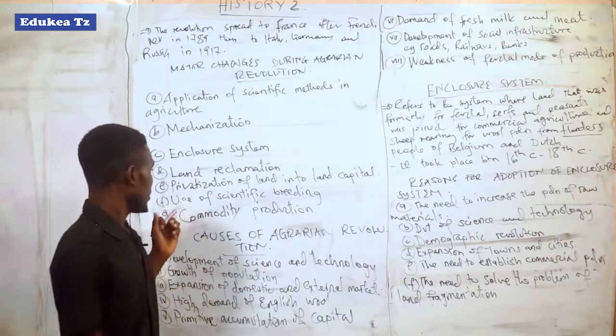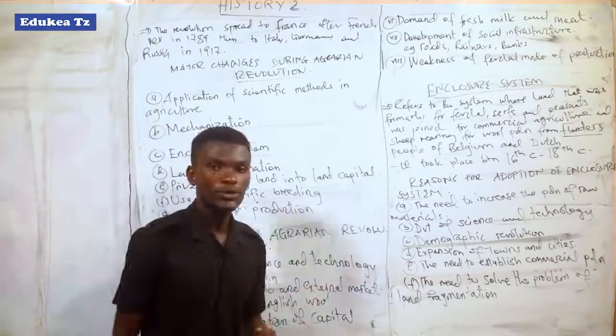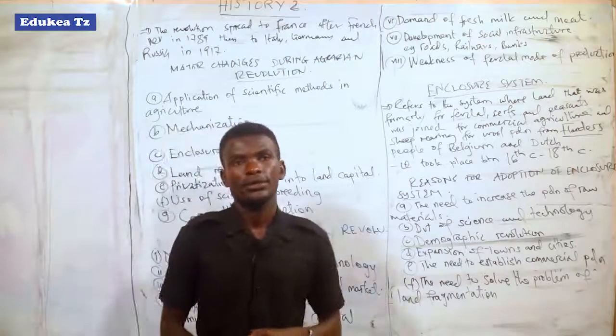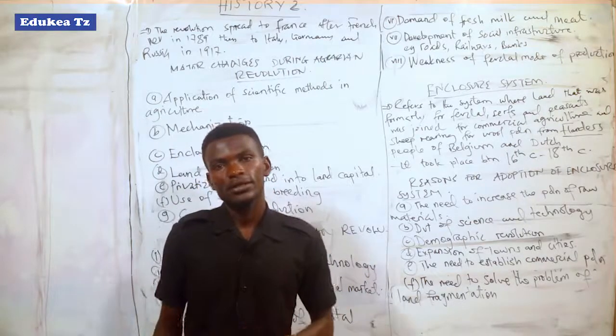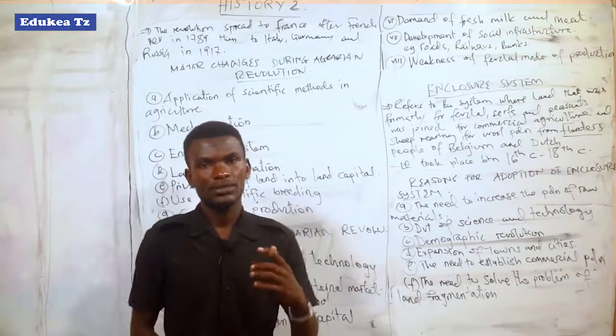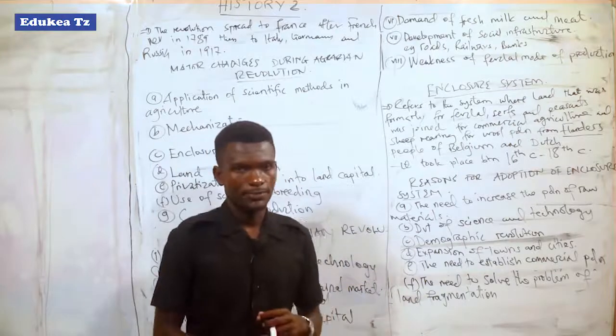Another change that happened during the agrarian revolution was the use of scientific breeding. Scientific breeding means that there was a selection of seeds and animals.